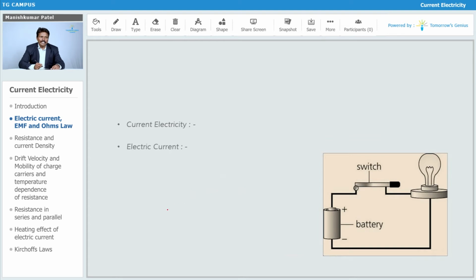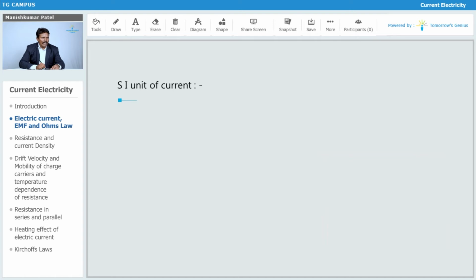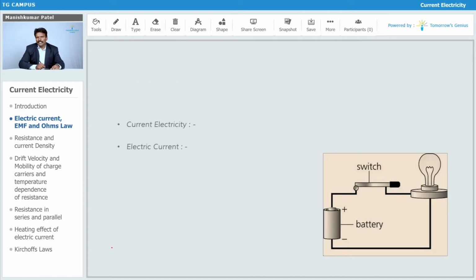Then for current electricity or electric current, just consider this your battery. I have shown one switch, and when I close that switch, there is a flow of current through this circuit. So now how exactly will you define that current? Simple, I will say this current is nothing but the rate of flow of charge.